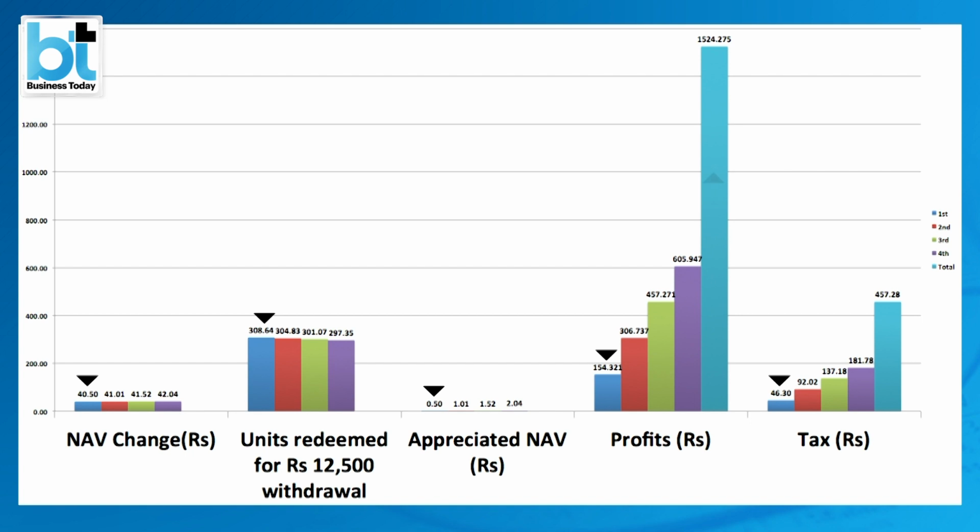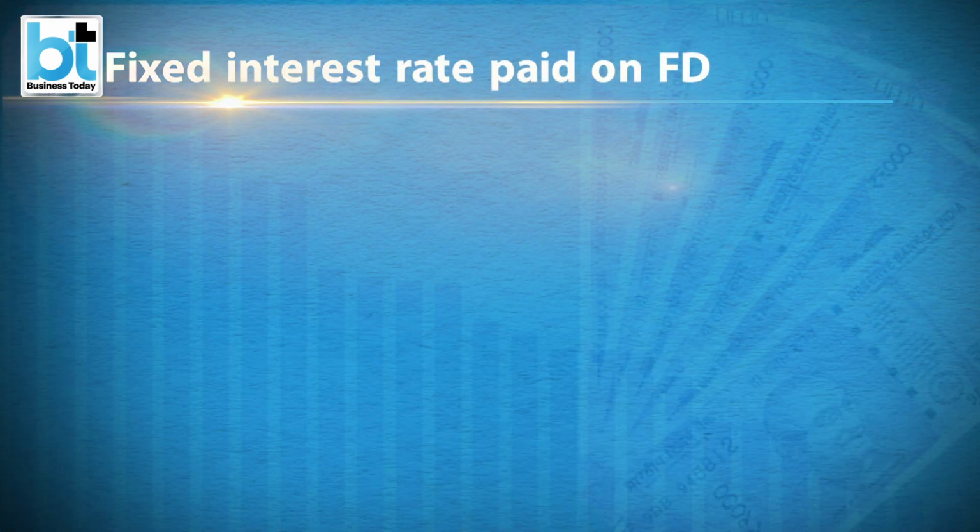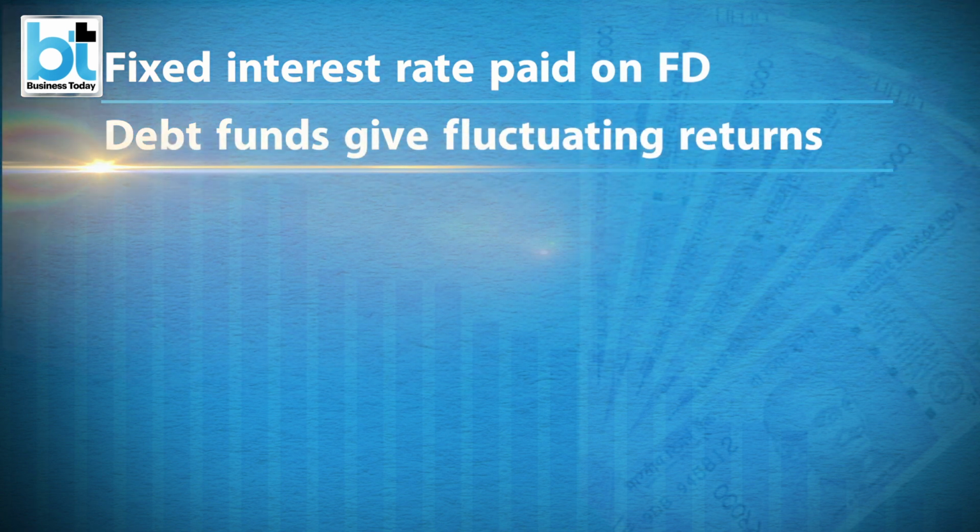The yearly capital gains will amount to rupees 1,524 and the tax liability will come in at rupees 457, just 457, which is 97% lower than FDs. But before availing SWP, do understand that interest in FDs is fixed, while in case of debt funds, it is fluctuating because of interest and credit risk.